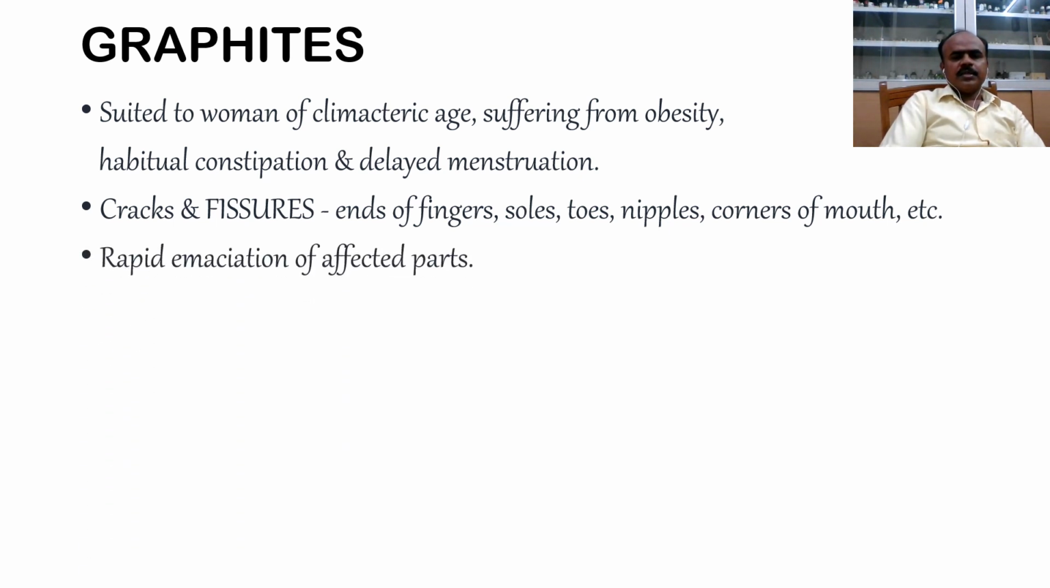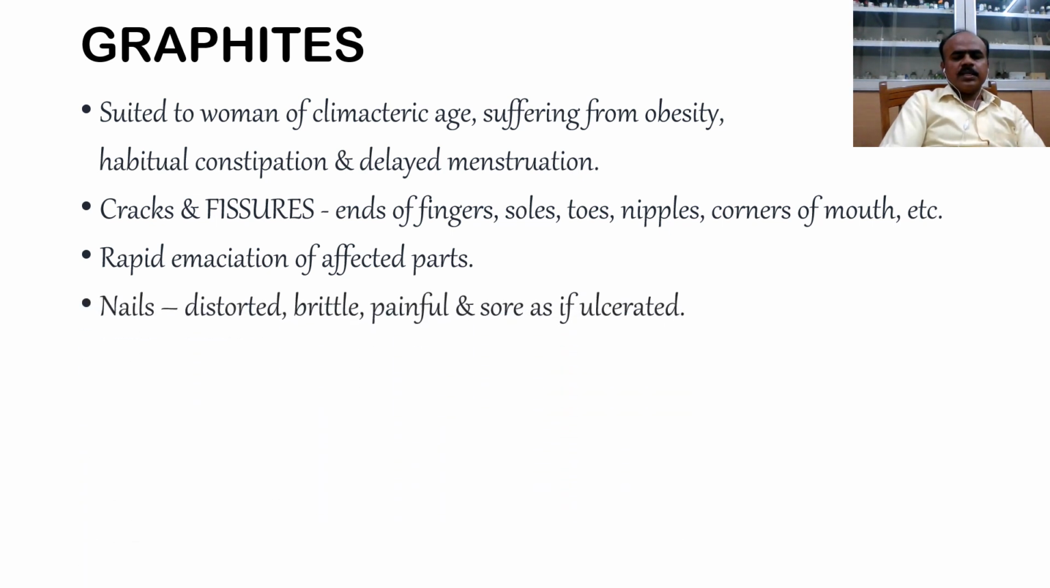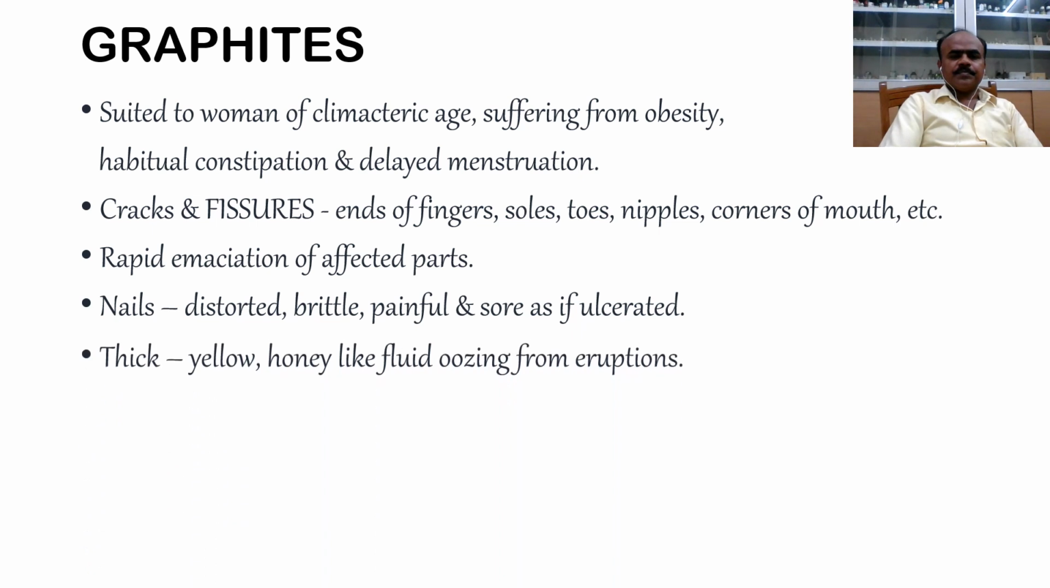Nails distorted, brittle, painful and sore as if ulcerated. Thick, yellow honey-like fluid oozing from eruptions. So in graphitis, we are having a sticky fluid oozing from the skin.